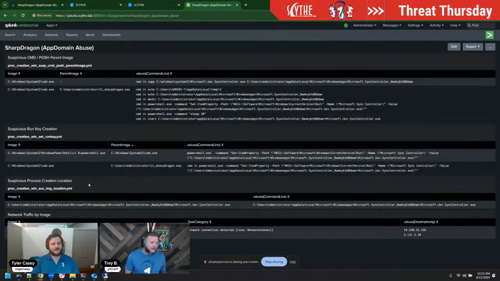And then the next detection or log that we see here is suspicious process creation location.